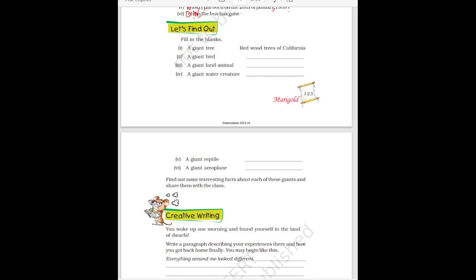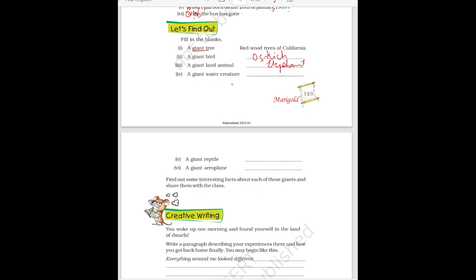Fill in the blanks. A giant tree, redwood trees of California. See, we have redwood trees in California, which is a giant tree, means a huge tree. A giant bird, which is the giant bird. Giant means huge, big. Okay. A giant bird, you can write ostrich. Ostrich is a huge bird. Then a giant land animal, you can write elephant. It is a big animal.